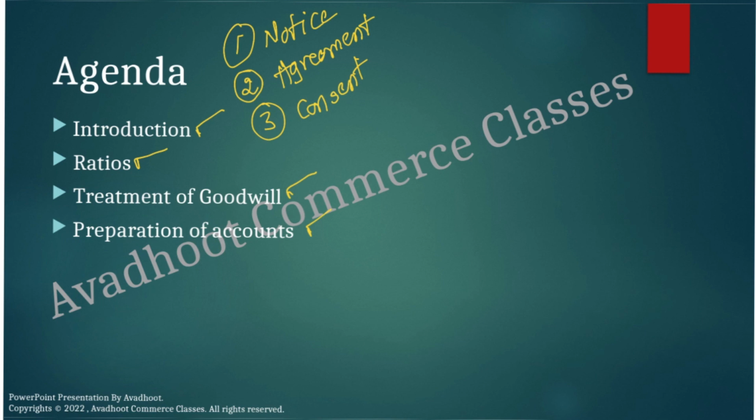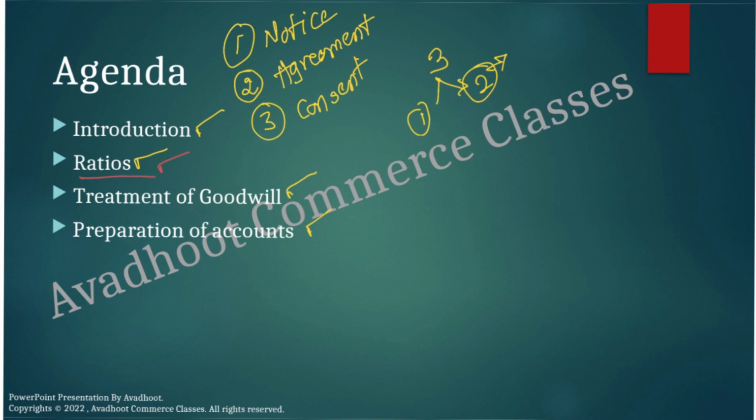Now, in case of retirement, it is a reconstitution. Suppose there are three partners in a partnership firm. One is going to retire, which means the remaining two can continue the business, and they are called continuing partners, whereas the retiring partner is known as the retired partner. In that case, we'll have to close the books of accounts, value the assets and liabilities, and consider how the goodwill is to be treated. And for that purpose, it's necessary to go to the most important part, that is ratios.